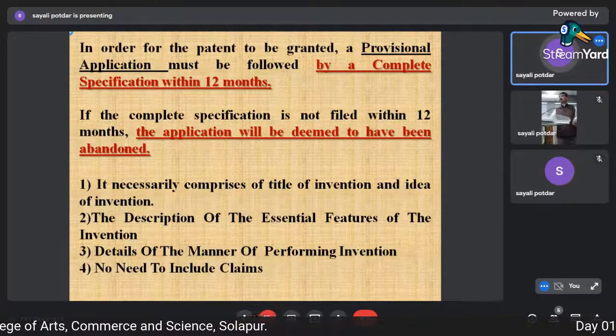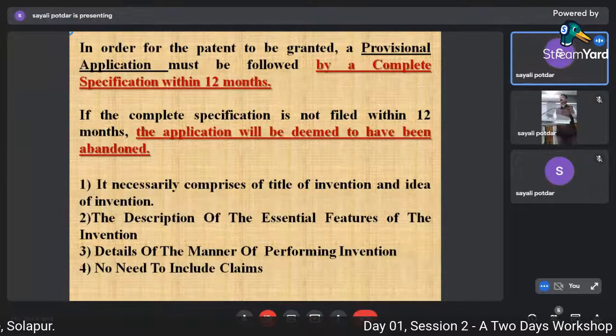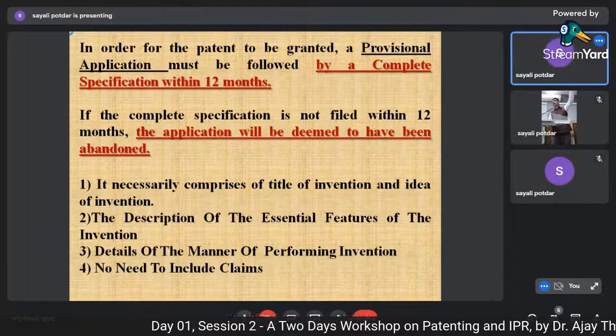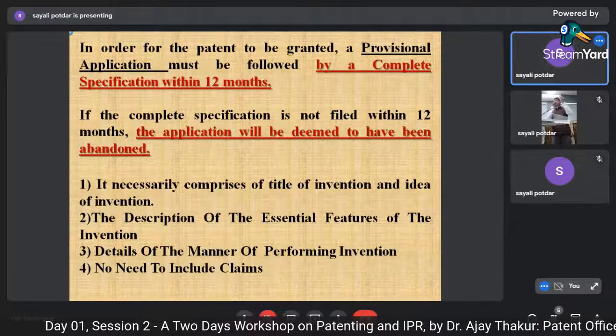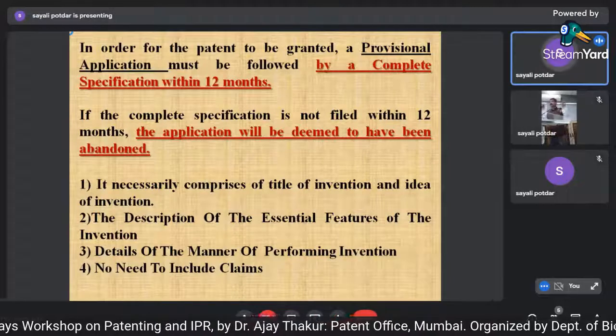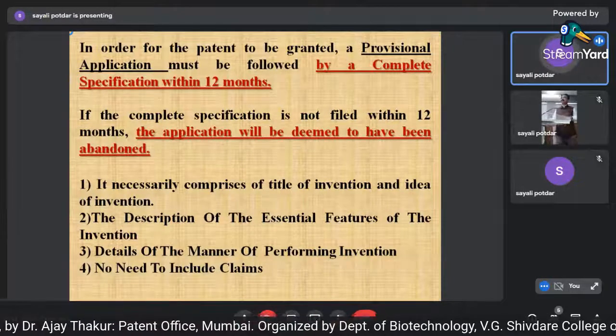Now what are claims? Claims are the boundaries for which protection is sought. The boundaries, I want to claim so and so. Suppose the claim is for the process of making paracetamol. So that is your claim, that is the boundary. So if somebody enters that jurisdiction, you will have every right to oppose that thing.